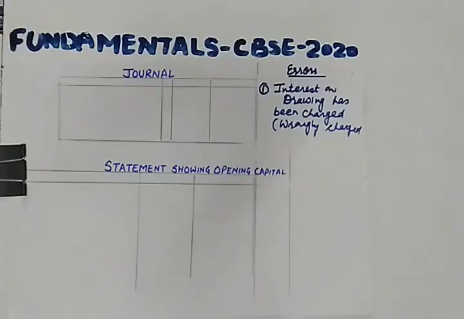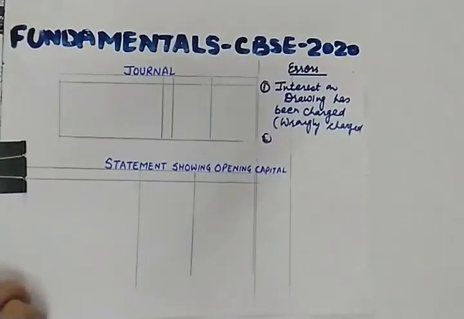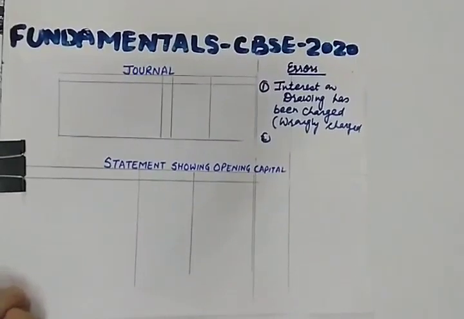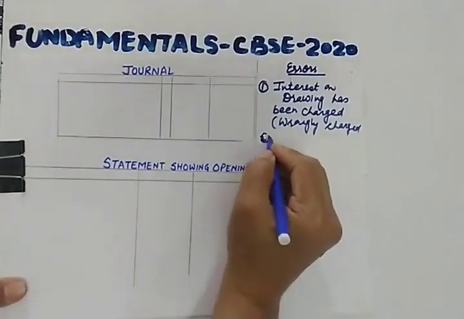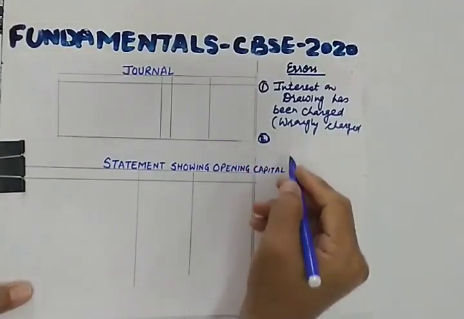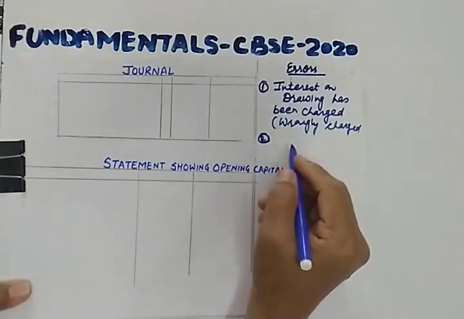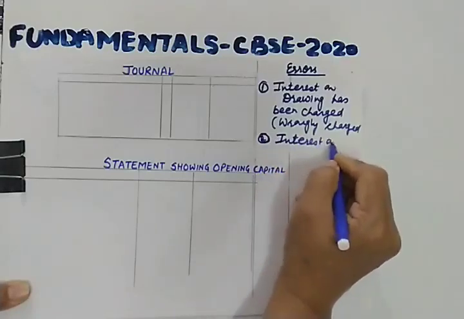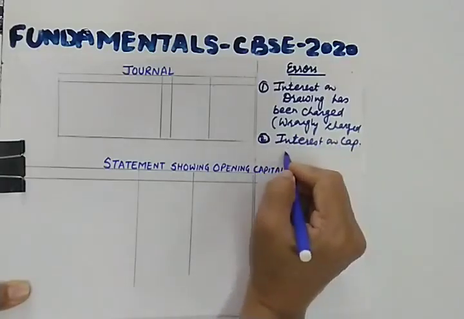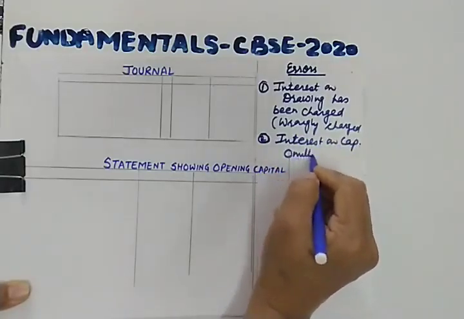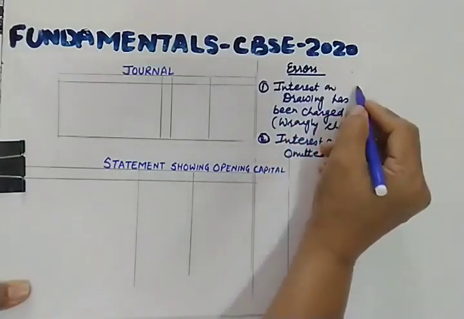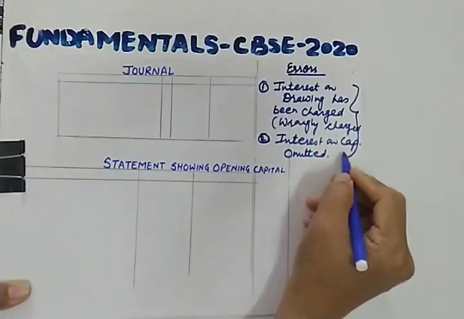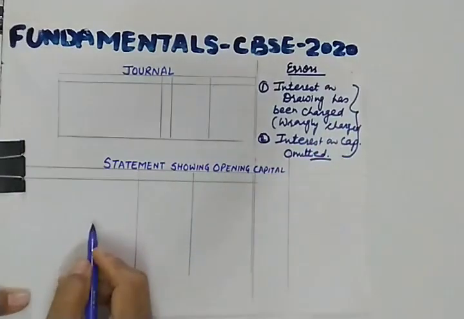The second important point in this case is that interest on capital has been omitted. Omission of interest on capital. So these are the two, one is an error and the second is an omission.